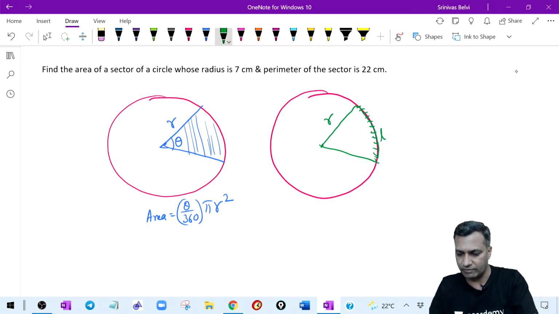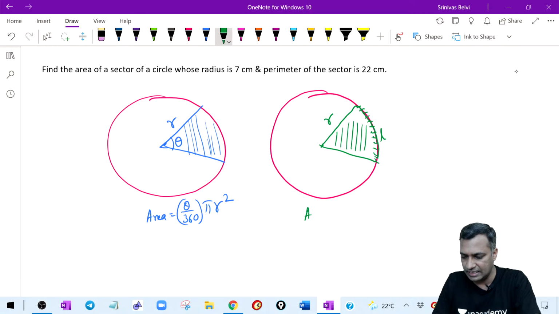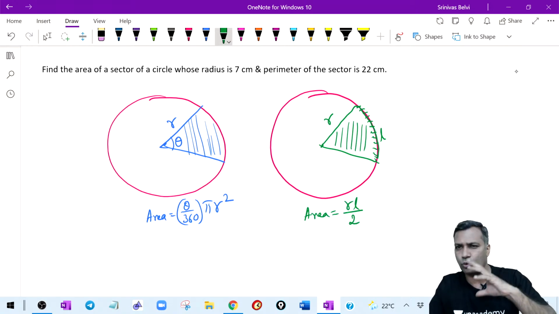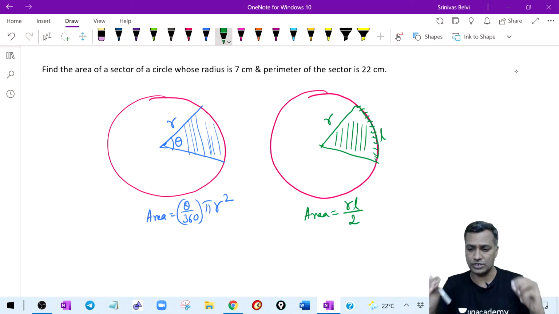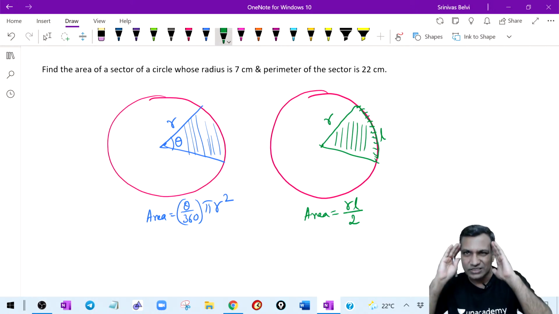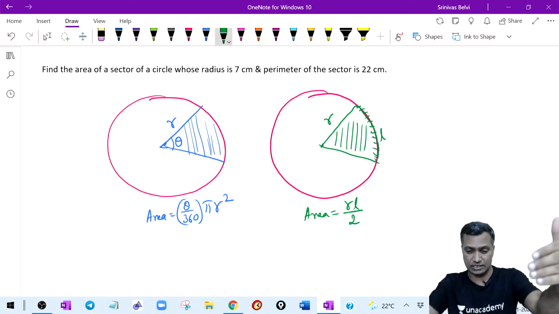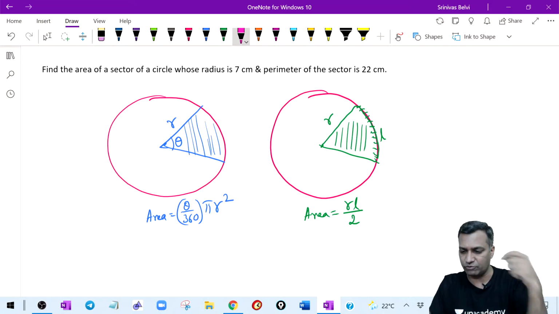Theta is not given, and I'm asking you the area of this particular sector. Then you say area is equal to r into L divided by 2. I'm sure you would have proved all this already in high school. Finally you say these are the two formulas I should remember. The idea of this question was just to recall the formulas before we explore further.